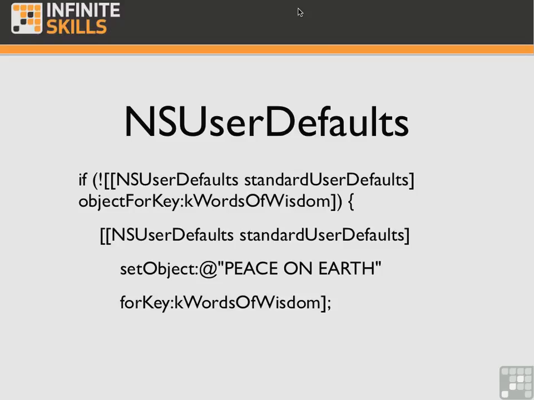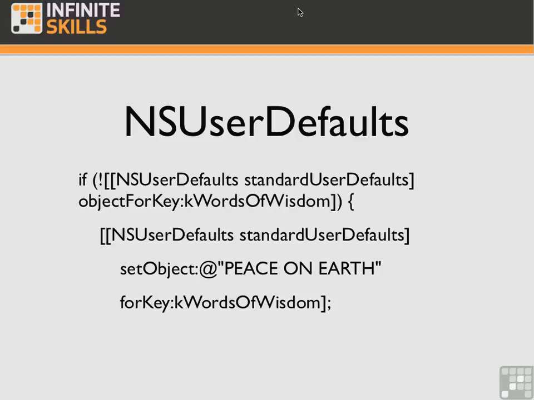NSUserDefaults is implemented as a singleton, and that means that you have only one instance of it running in your app. To get access to that one instance, you invoke the class method standardUserDefaults. The standardUserDefaults returns the NSUserDefaults object. As soon as you have access to the standardUserDefaults, you can store data there and then get it back when you need it. To store data, you simply give it a key and tell it to save the data using that key. The way you tell it to save something is by using the setObject:forKey: method.